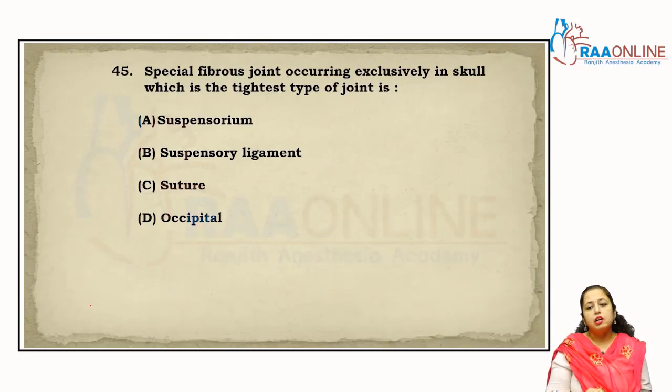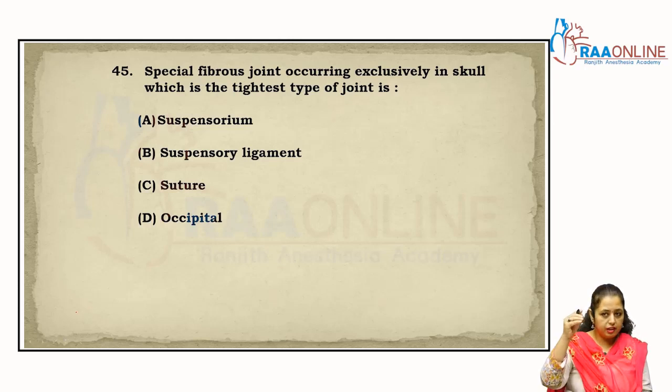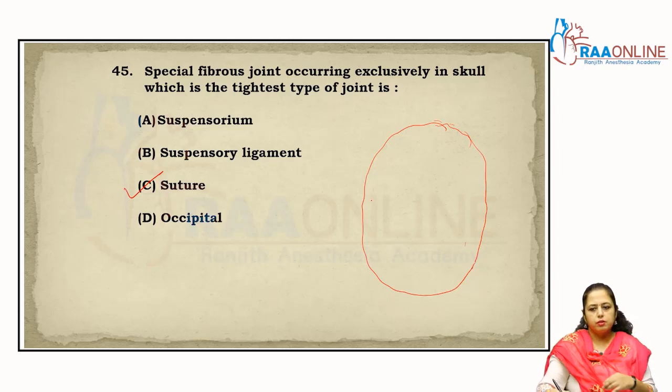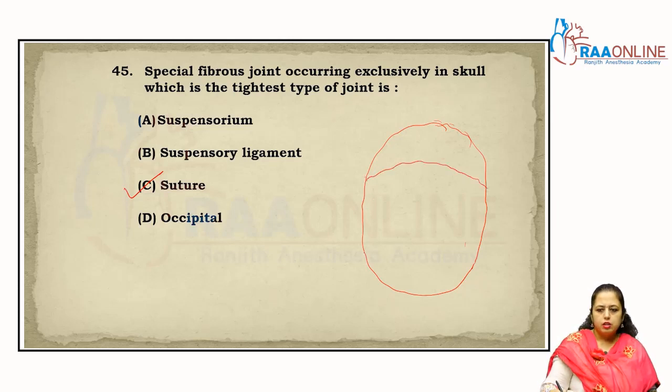The special fibrous joint occurring exclusively in the skull, which is the tightest type of joint, right? When they talk about the skull, the answer is the sutures, right? Actually, see here, the white fibrous cartilaginous joints are present here, right? These are called the sutures. This is called the coronal suture, right?